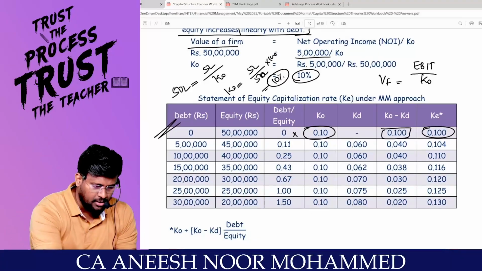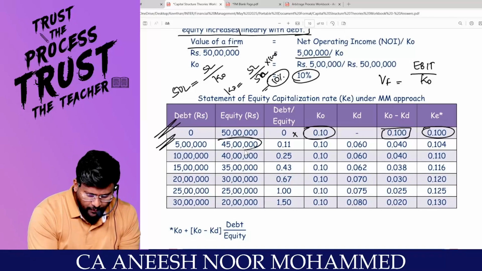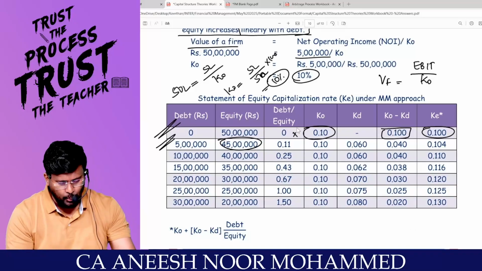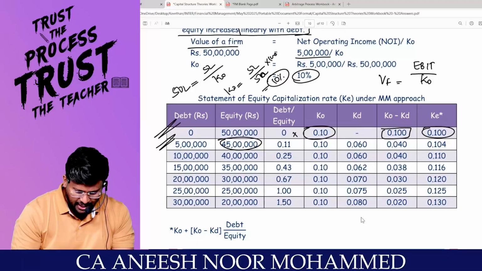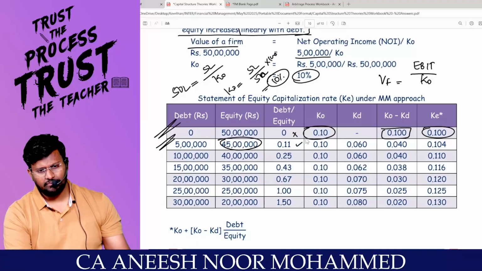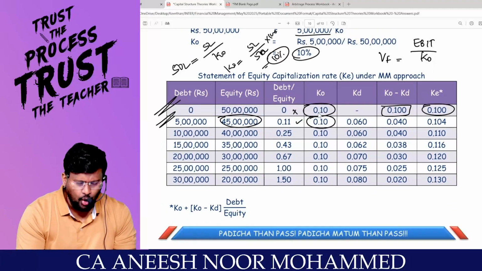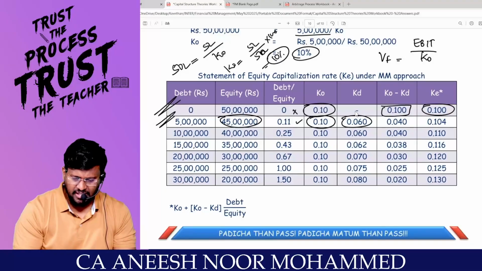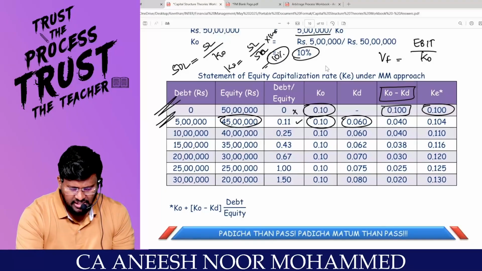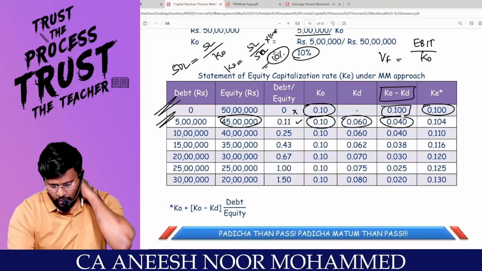Situation number 2, let me make you understand. Sir, what is the debt? How much debt do you inject? 5 lakhs. Then equity will become 45 lakhs. So now the debt divided by equity, 5 lakhs divided by 45 lakhs into 100 comes to 11%. Is that the proportion? Yes, sir. What is the KO? 10%. What is the KD? 6%. What is KO minus KD? 10 minus 6 comes to 4%. Am I right, sir? So can I calculate the KE?